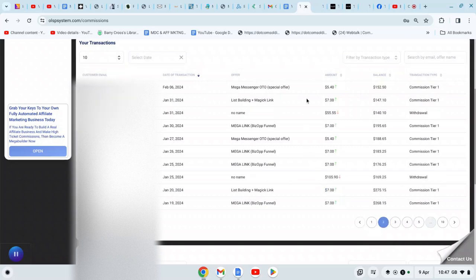Here's another product, $7, 100% commission, called List Building and Magic Link. This one here, List Building and Magic Link. And you'll see there's another List Building and Magic Link here. So the products convert well. There's mega links on this page. There's more mega messengers on this page as well.